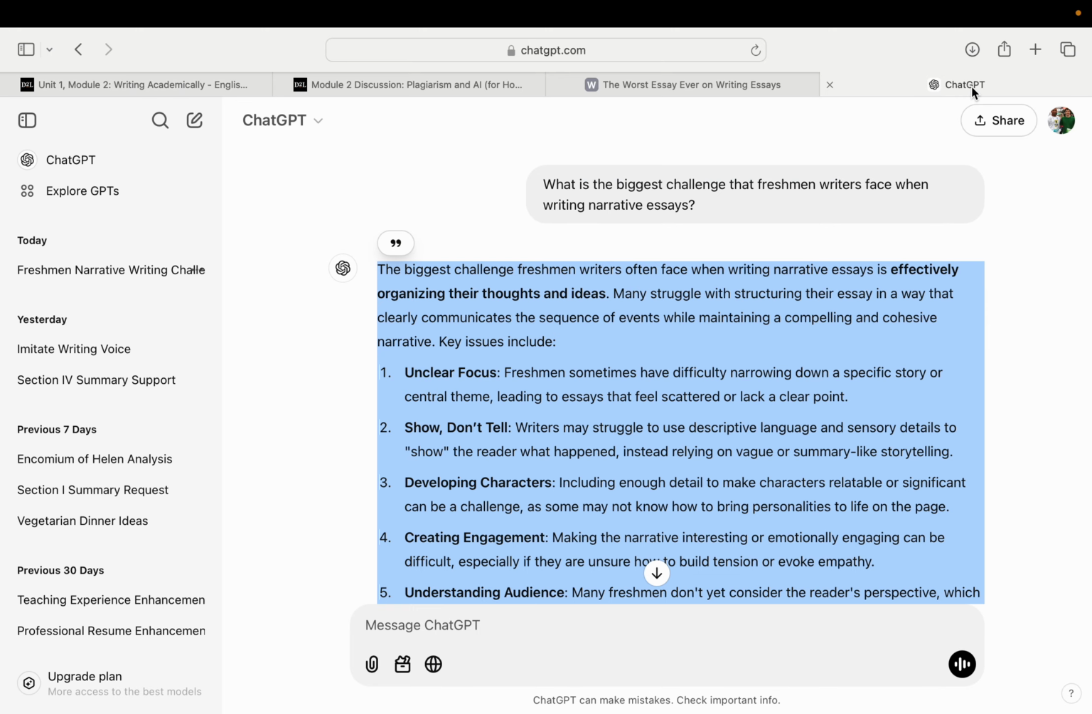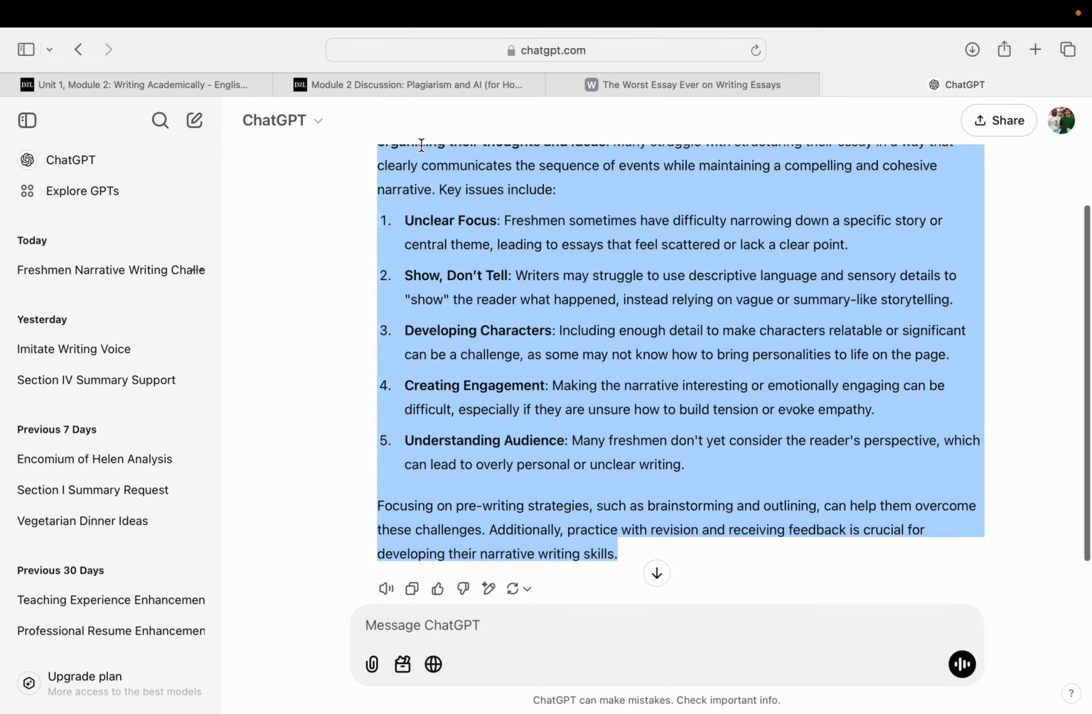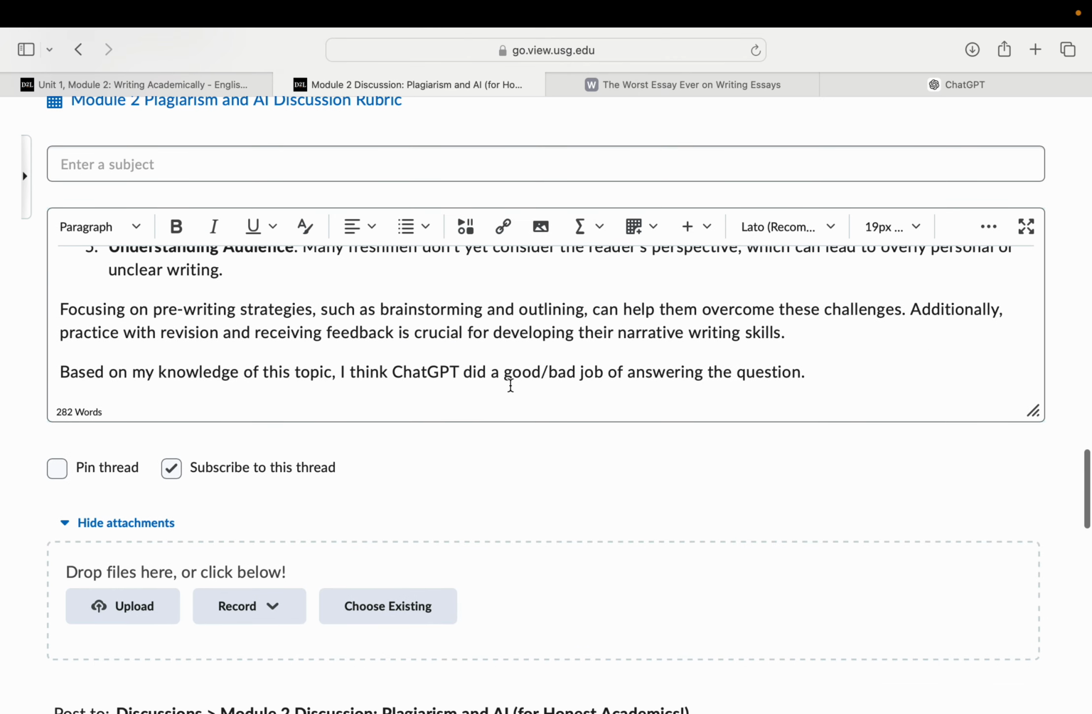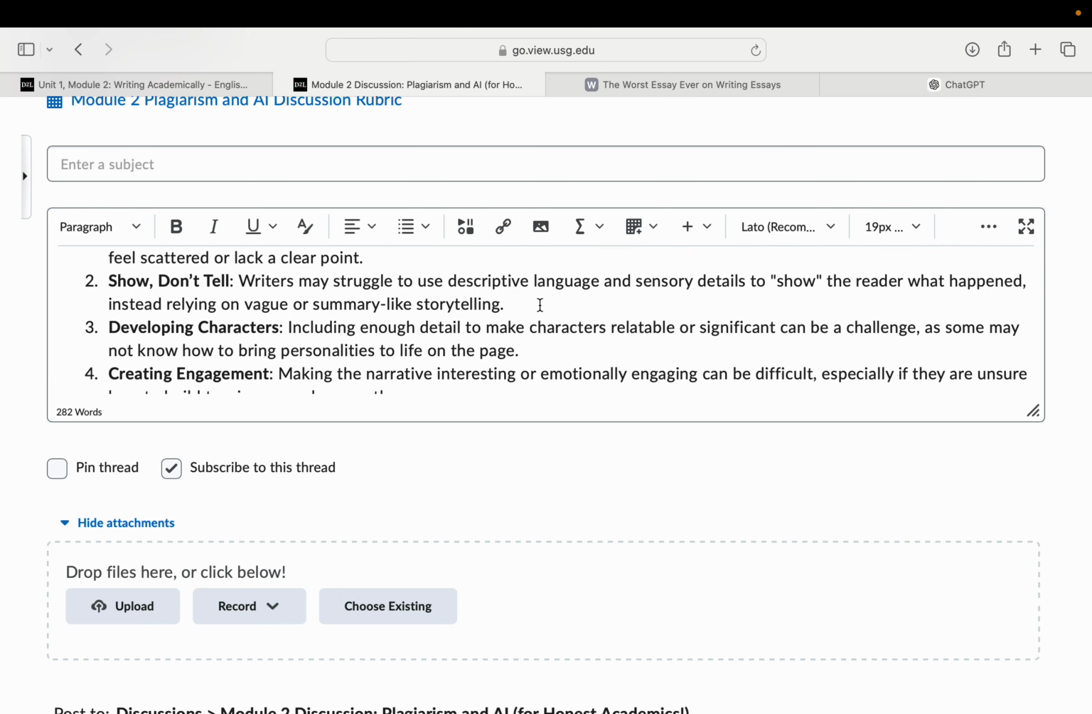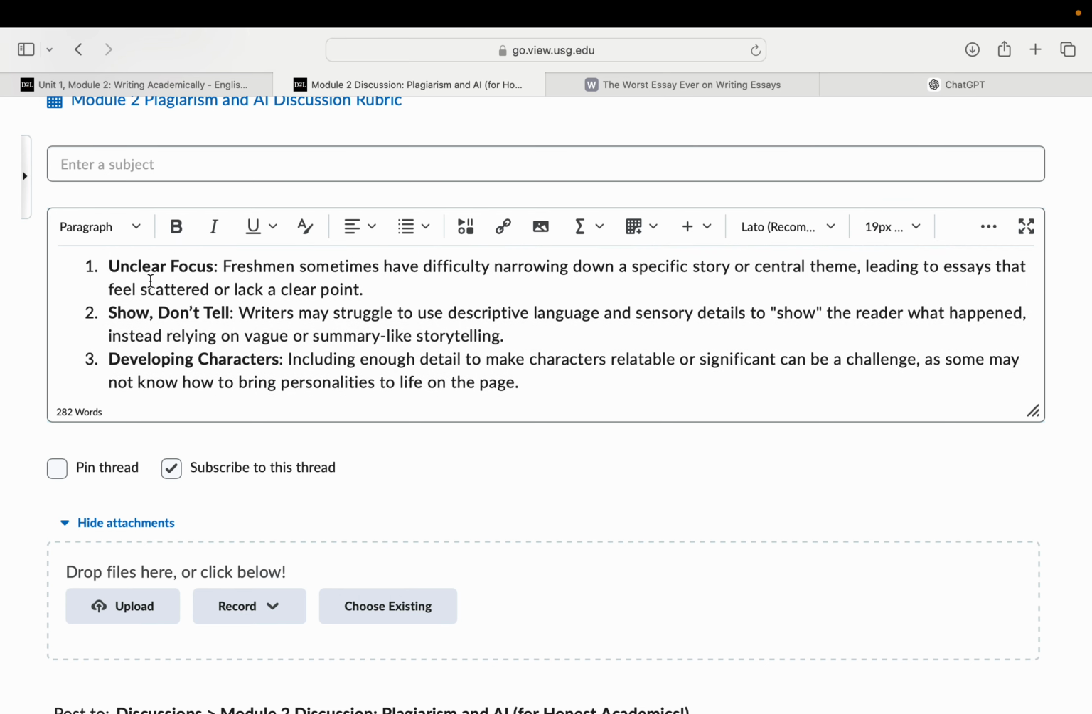You'll look at what ChatGPT wrote, you'll think about it, and then you'll write some kind of little paragraph where you use this kind of sentence here. Based on my knowledge of the topic, I think ChatGPT either did a good or a bad job of answering the question. Here, I'd say it did a pretty good job. If you look, it says one thing that student struggles with is using descriptive language and sensory details to show the reader what happened, instead of relying on vague or summary-like storytelling.